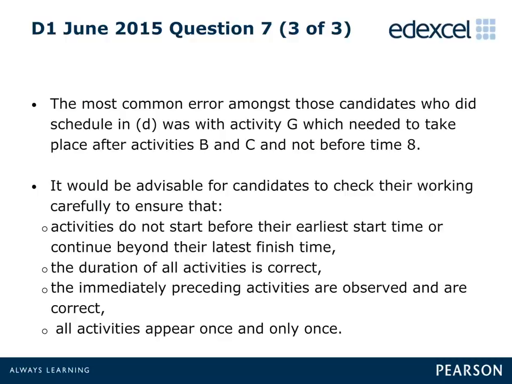In this final part, the most common error amongst those who did schedule was with Activity G. Many candidates did not have this activity taking place after Activities B and C. And furthermore, it was common to see this activity taking place before Time 8.